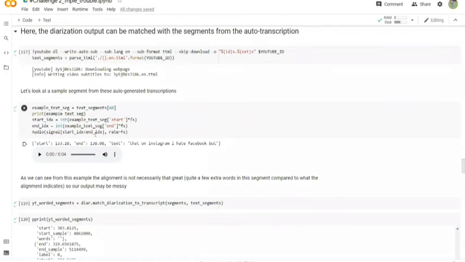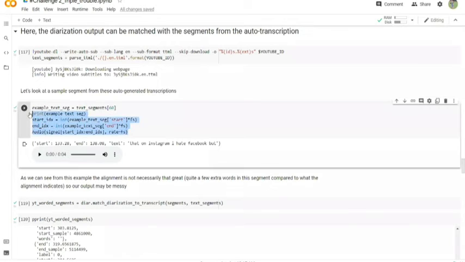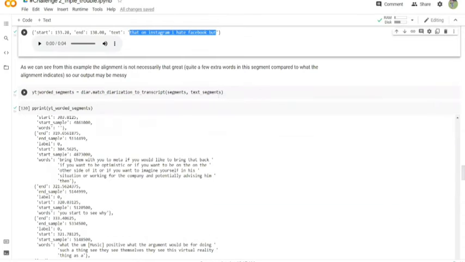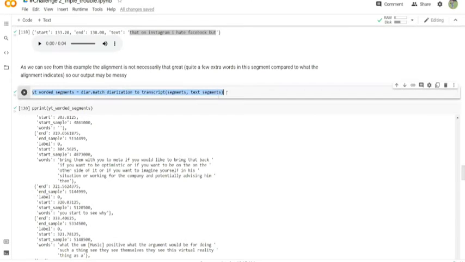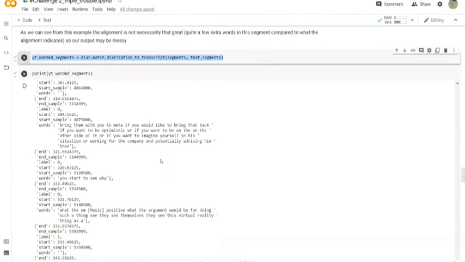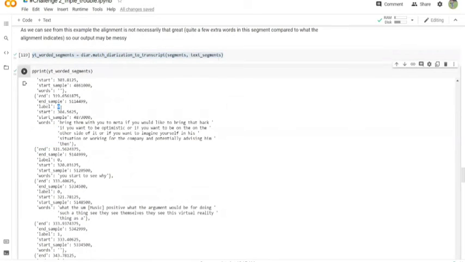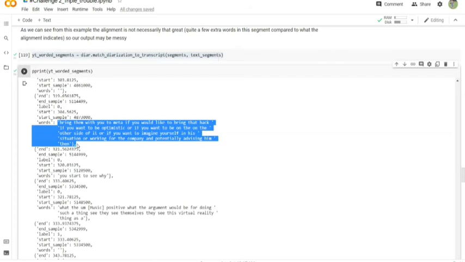Here the auto transcript of each and every segment is being displayed. We are showing an example of how a part of a segment is displayed. Here you can see the start time and end time, and the auto transcript that is used. Depending on the different segments we have segregated in the above code, we are generating an auto transcript. Whatever the speakers have been speaking, you can see the label is mentioned as 0. That means it is speaker 2, as we have considered before. This is being spoken by speaker 2.